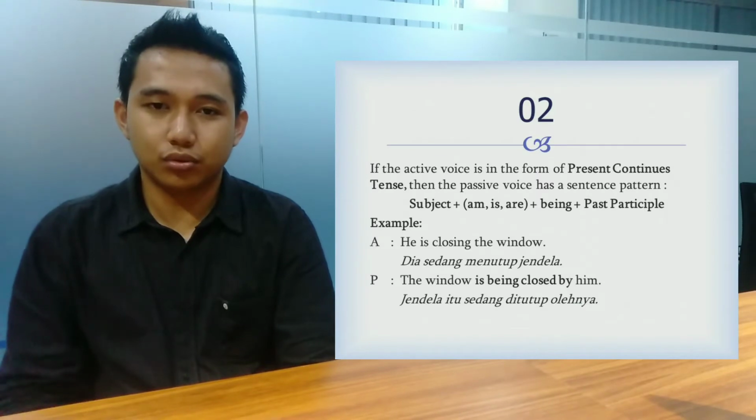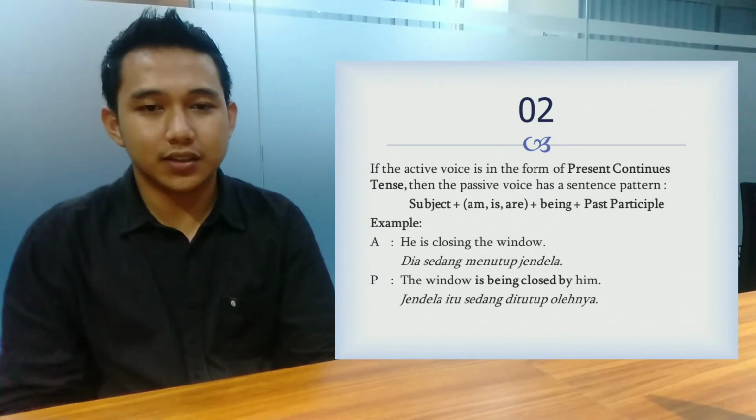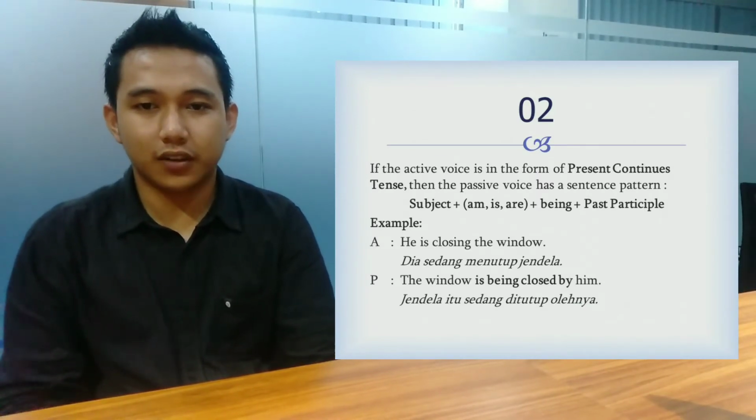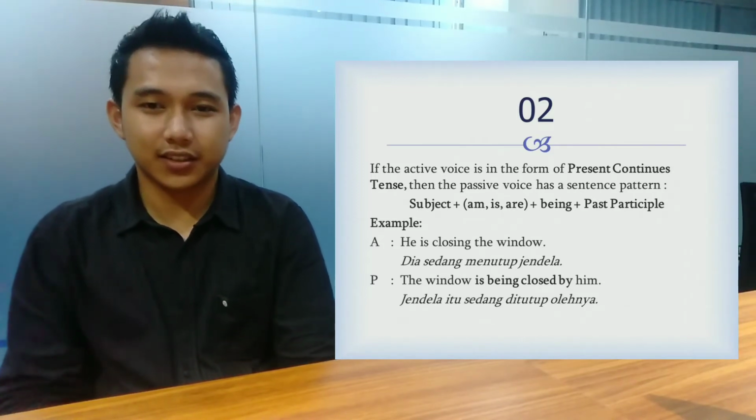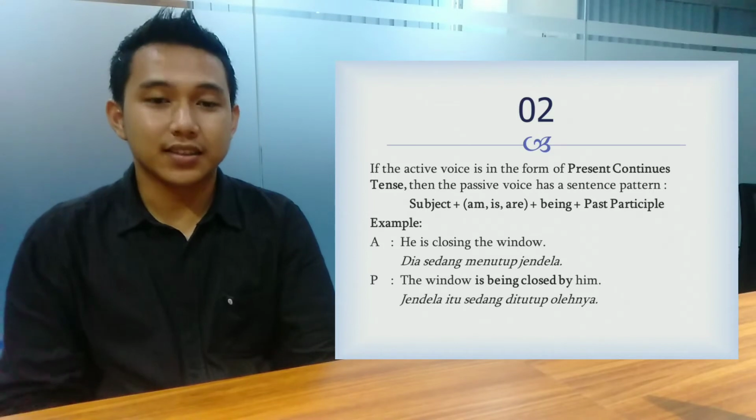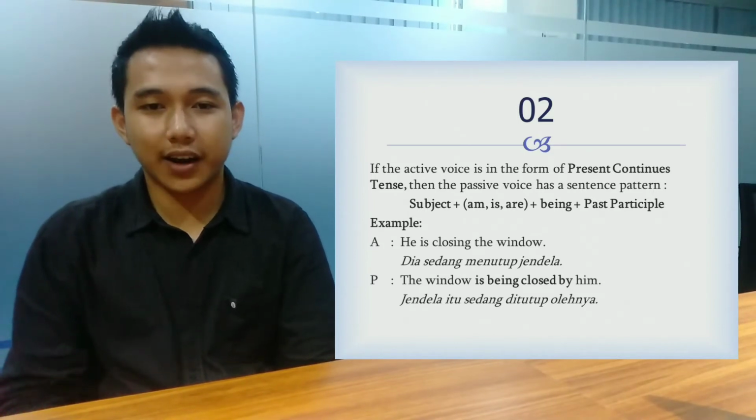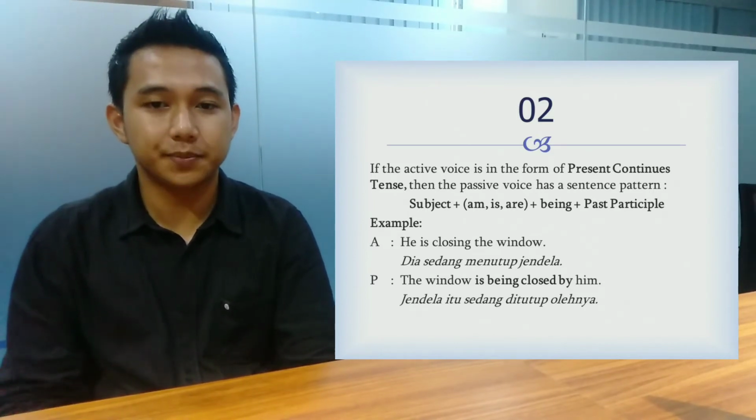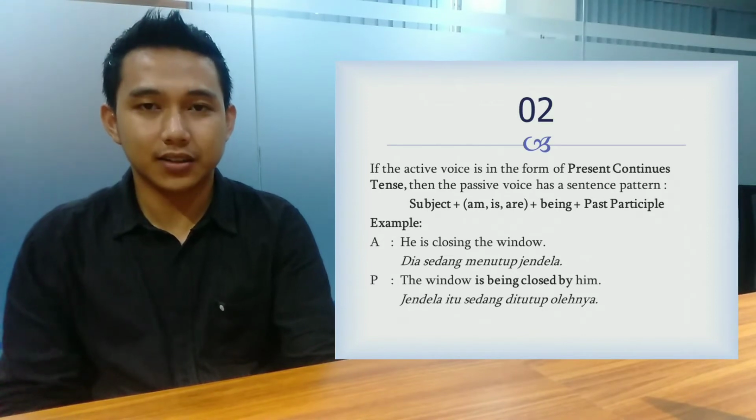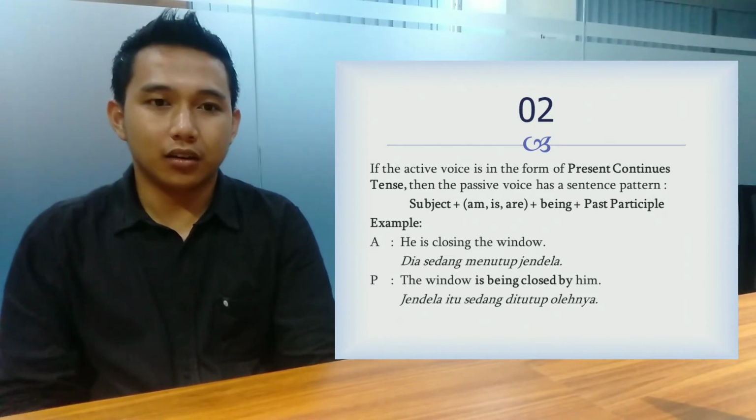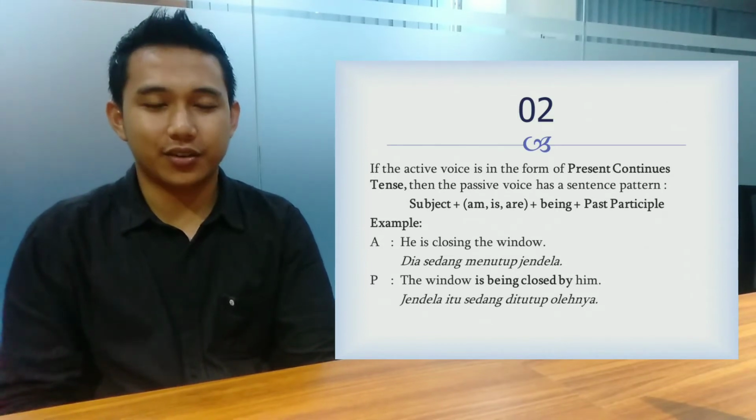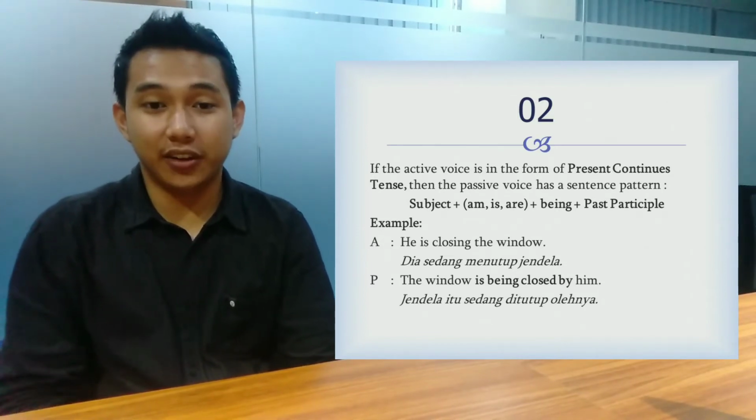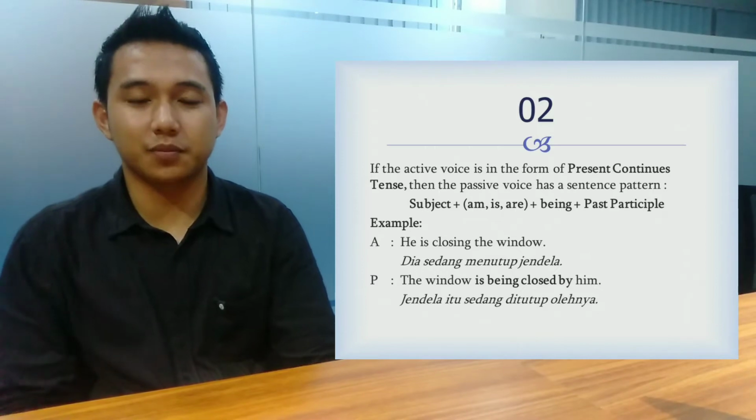Next, 2. If the active voice is in the form of present continuous tense, then the passive voice has the sentence pattern: subject plus am, is, are plus being plus past participle. For example, he is closing the window, and the window is being closed by him.